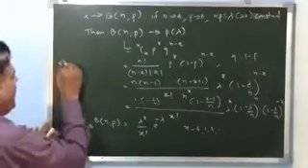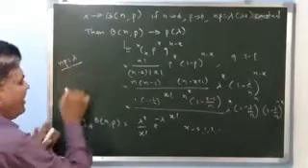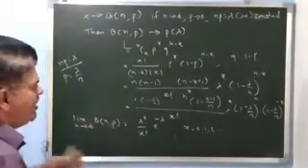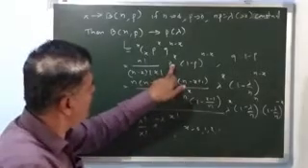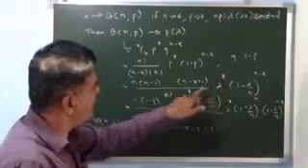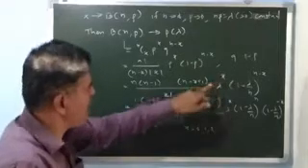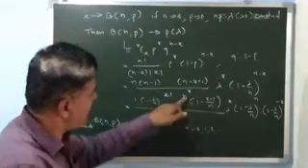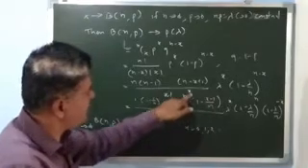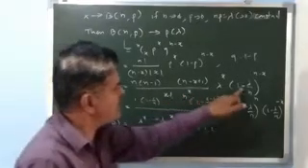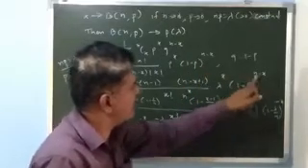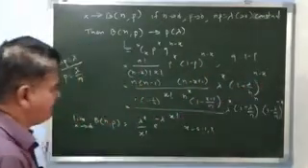As we know np equals lambda, this simply means p equals lambda divided by n. So I am putting the value of p as lambda divided by n raised to x. Therefore the numerator is lambda to the power x, and in the denominator I write n to the power x. And q is 1 minus p, so 1 minus lambda upon n raised to n minus x.